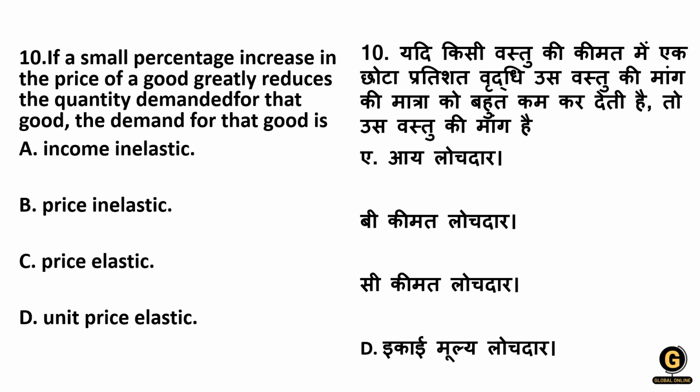Okay, let's see the next question. If a small percentage increase in the price of a good greatly reduces the quantity demanded for that good, the demand for that good is what? Options are income elastic, price inelastic, or unit price elastic. What they have told in our question is that the price increases by a small percentage, but the quantity demanded changes greatly, more than the small percentage change in price.